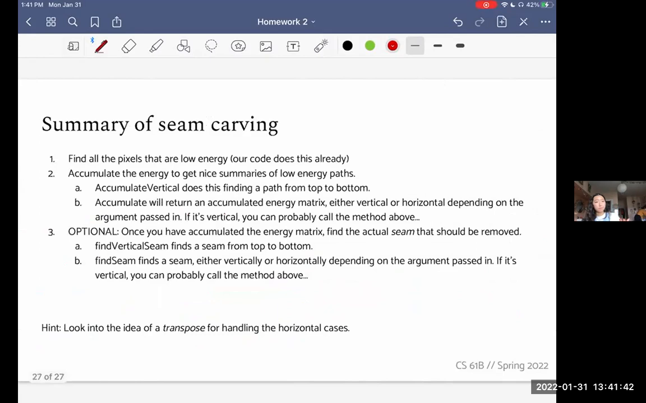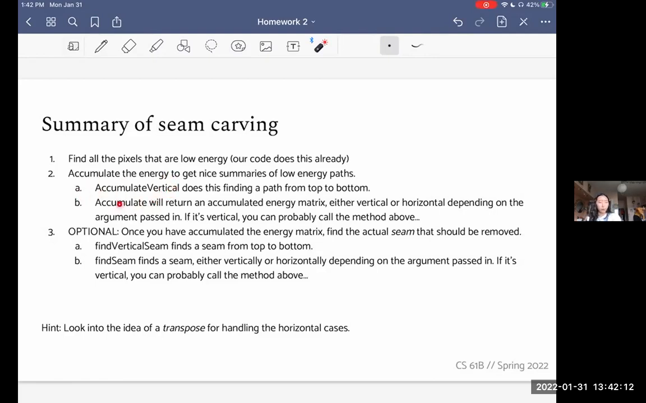And so in summary, to do seam carving, first you're going to get all the pixels that are low energy. Our skeleton code already does this. Then you're going to accumulate the energy to get summaries of the low energy paths. And so accumulate vertical specifically finds a path from top to bottom. And you should also implement accumulate, which does an accumulated energy matrix, either vertical or horizontal, depending on the argument passed in. And so if it's vertical, you could probably call accumulate vertical.